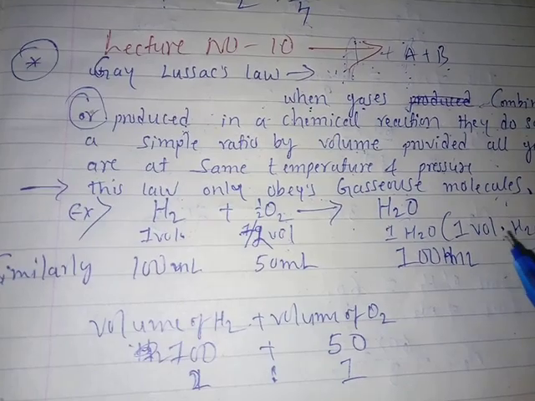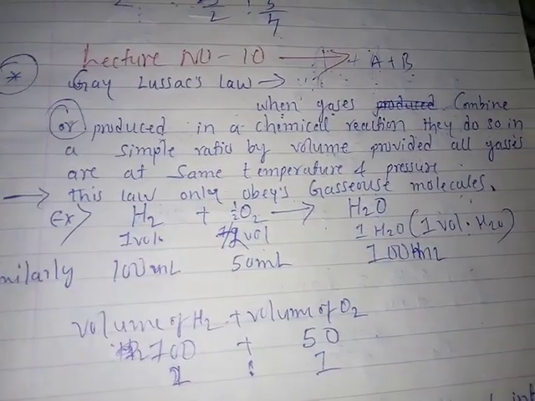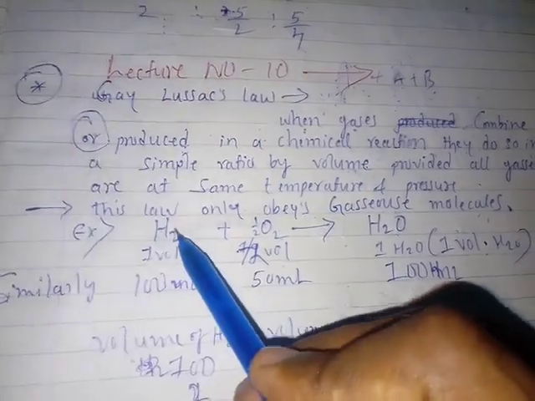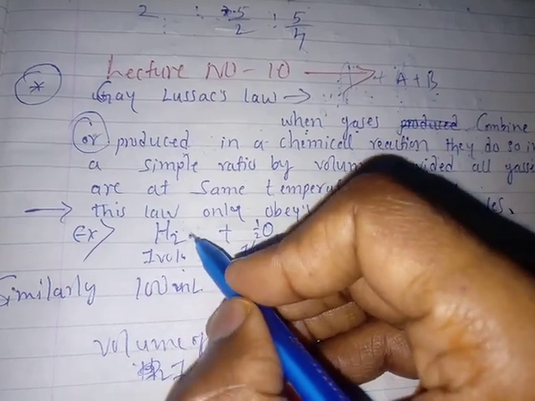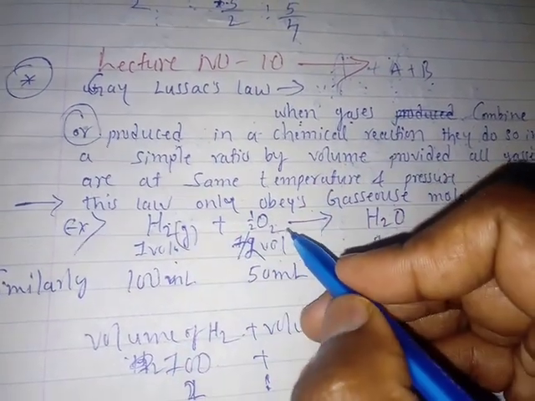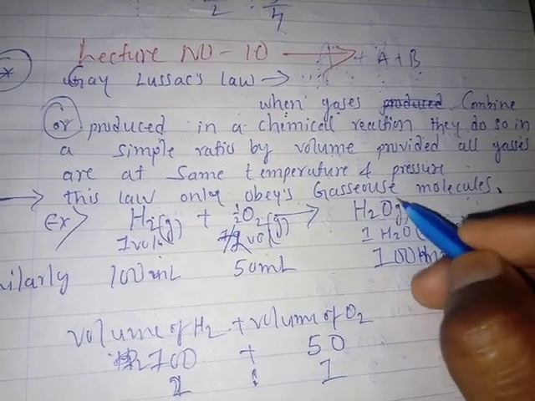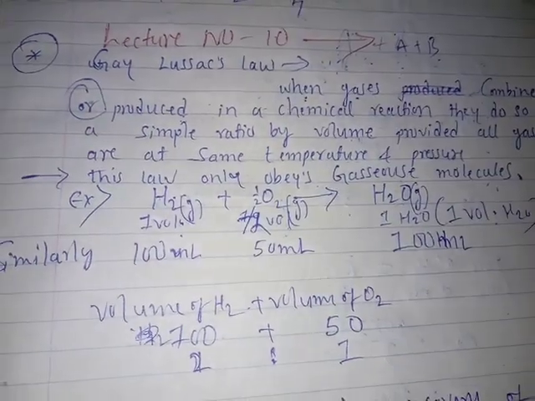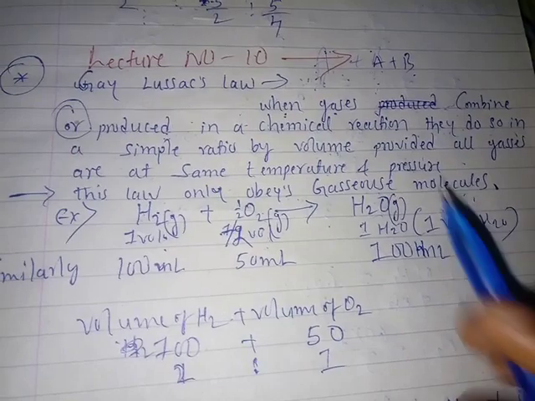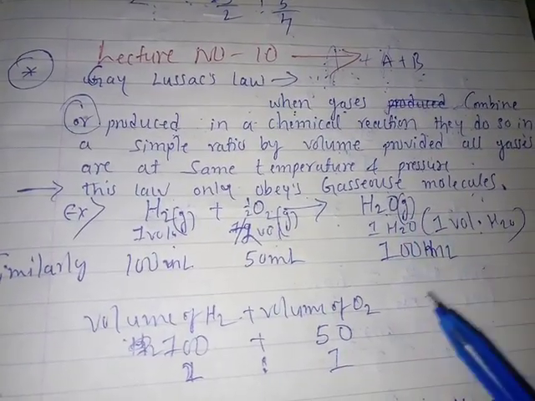Right, students? Understood? So the hydrogen molecules are in gaseous form, oxygen is in gaseous form, H2O is also in gaseous form. Sometimes it is present as liquid also, but here it is present as a gaseous volume.